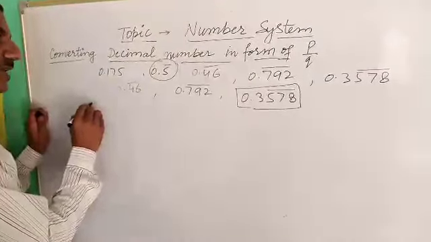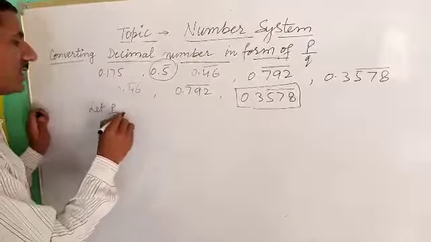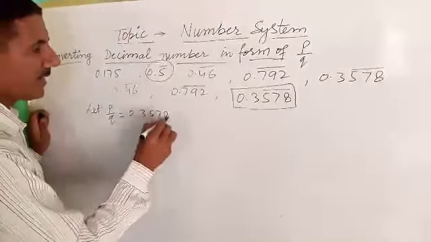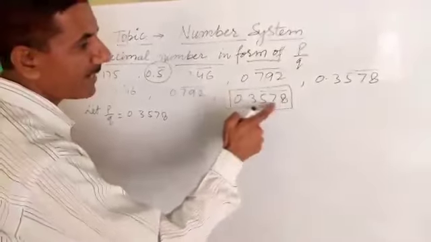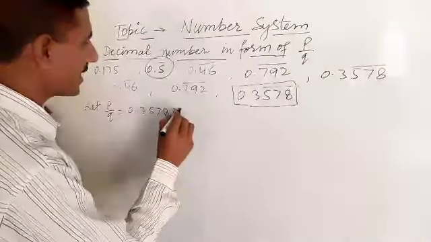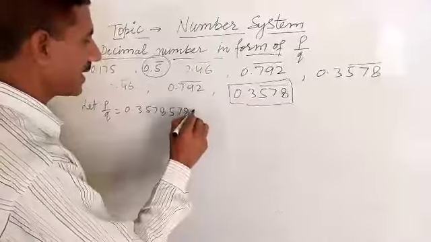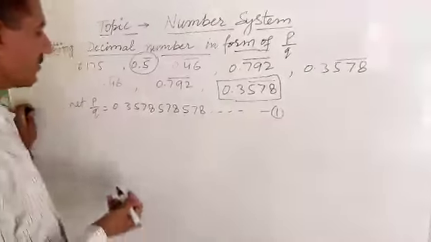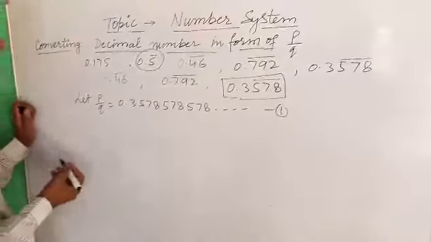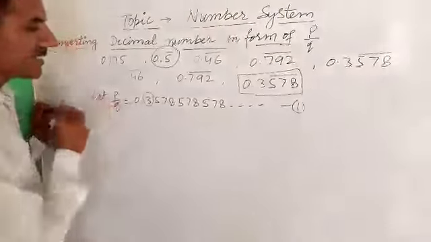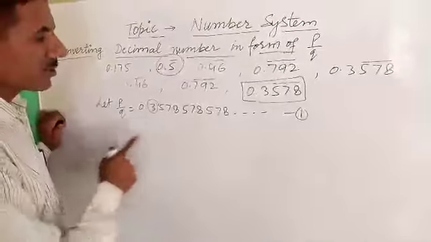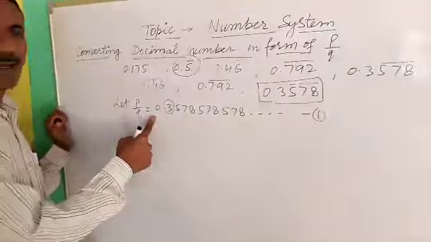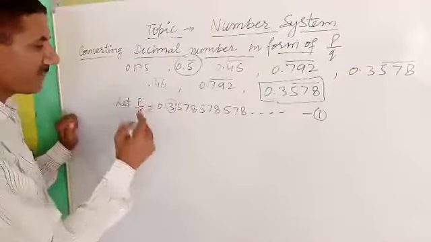Let P upon Q be equal to 0.3578578 and so on, with 578 repeated again and again. This is equation 1. Now the first digit 3 is alone and not repeating, so multiply by 10 to get 3 before the decimal.